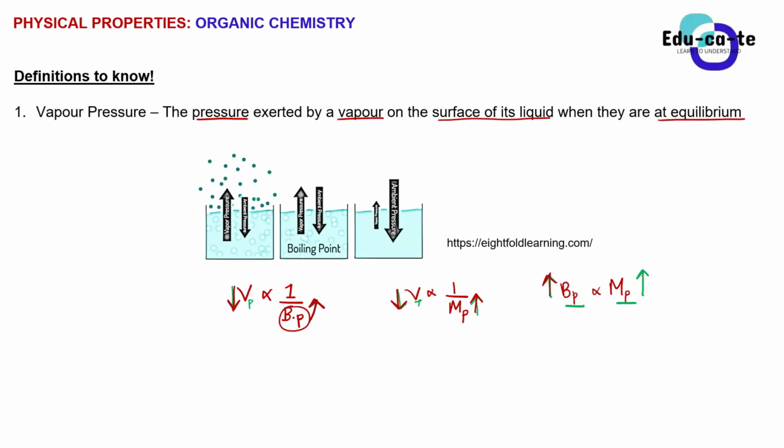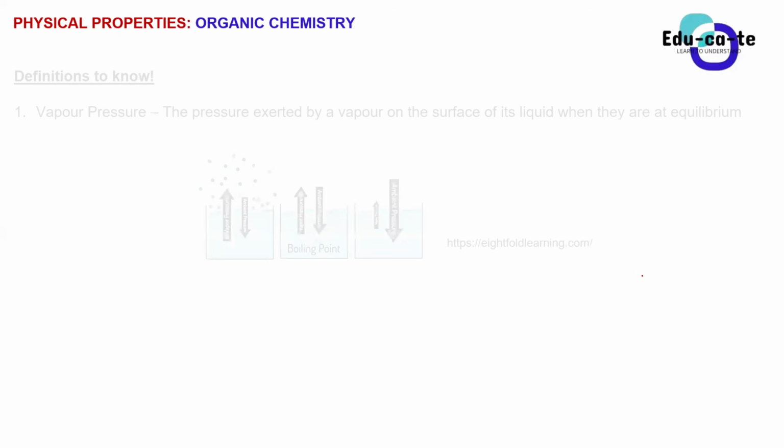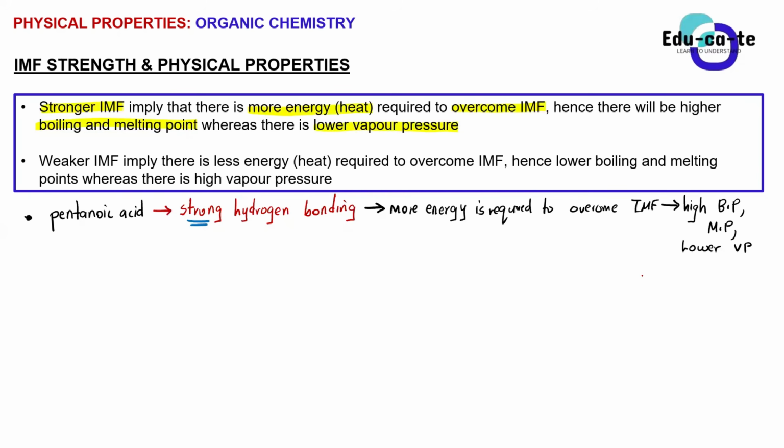That is why those organic compounds that have got strong intermolecular forces require more energy, because we need to overcome these intermolecular forces for us to be able to change this from solid to liquid. That's melting, guys, like literally melting. You're taking it from solid to liquid. So to be able to break down those hydrogen bonds that are connecting the water molecules, you will need more energy. Okay, so higher boiling point, higher melting point.